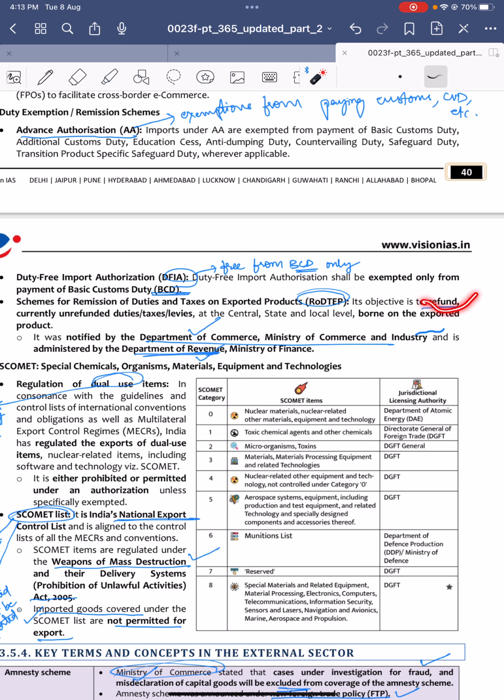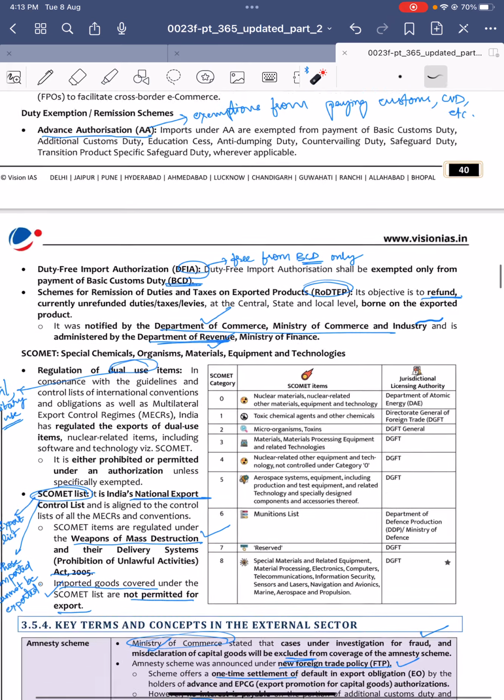That is, to refund: if during the export process or export business you are asked to pay some duties, levies or fines, then those borne by an exporter are to be refunded by the government. It was notified by the Department of Commerce, Ministry of Commerce and Industry, and it is administered by the Department of Revenue of the Ministry of Finance. Next, SCOMET.